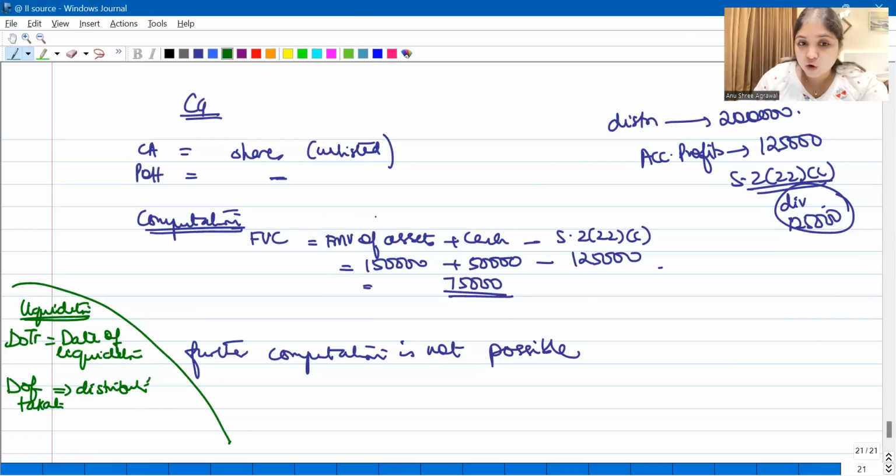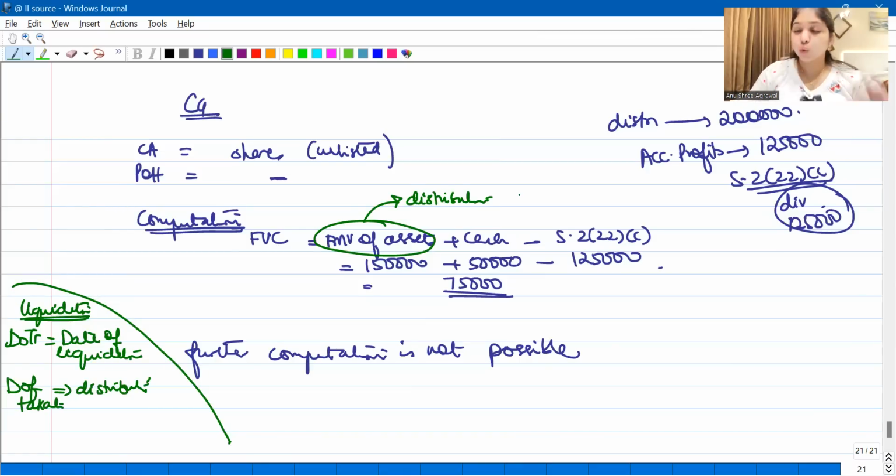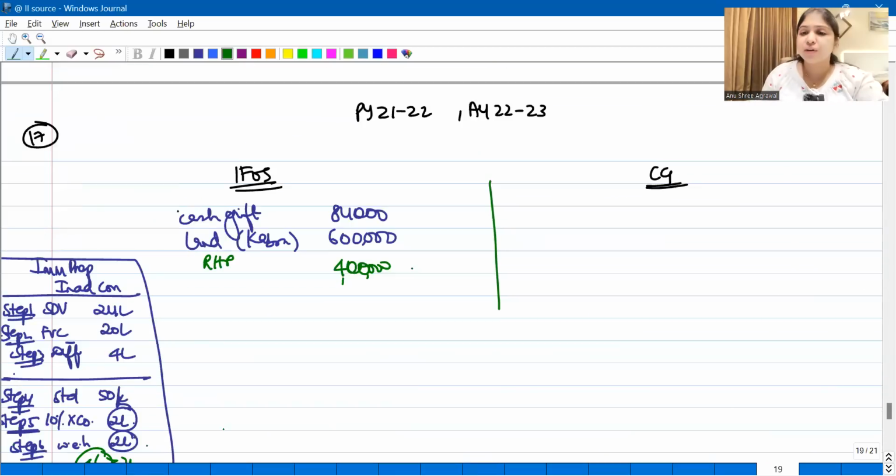And when we say FMV of assets, which date will we take? The date of liquidation or the date of distribution? We will take FMV of the assets on the date of distribution only. We will consider the date of liquidation only for the date of transfer. Otherwise, FMV also will be on the date of distribution only. Even taxation will be upon distribution only. Okay, so this was our entire discussion regarding this liquidation point. Further computation was anyways not possible.